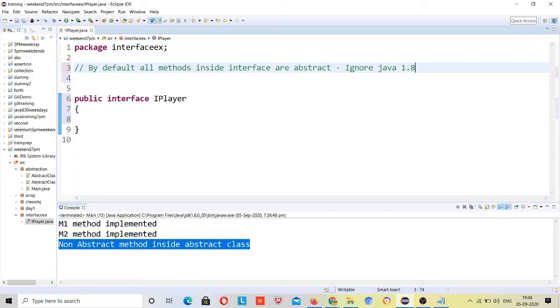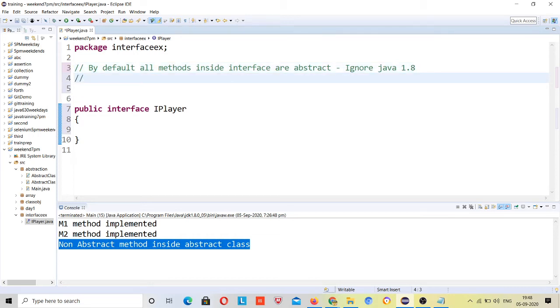In an interview, we don't rely on versions of Java. Day by day some new properties come in Java, but we have to understand the common properties of any programming language, because Java 1.8 can have static and default methods, right?